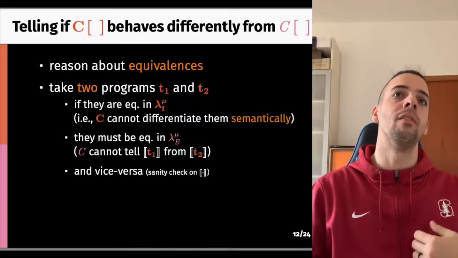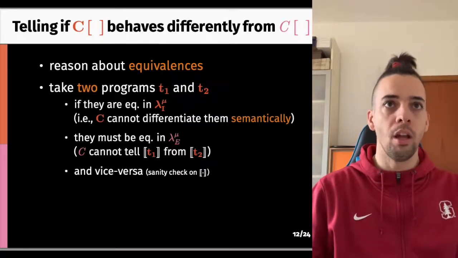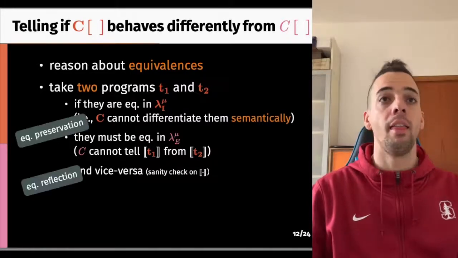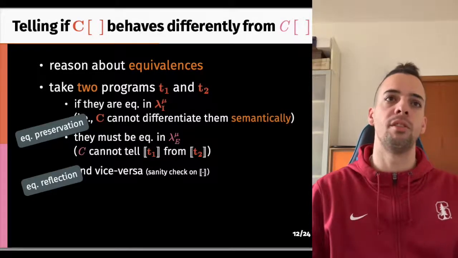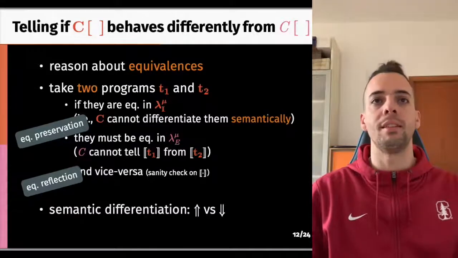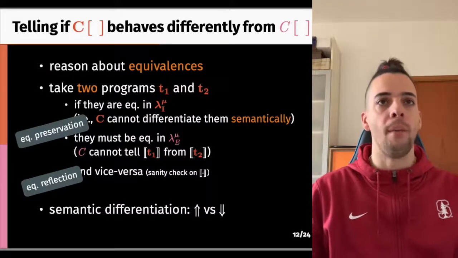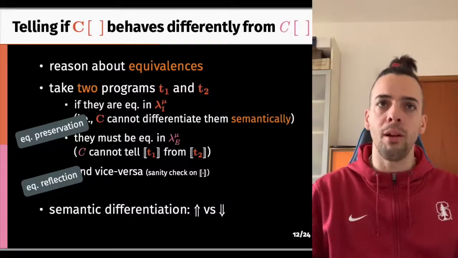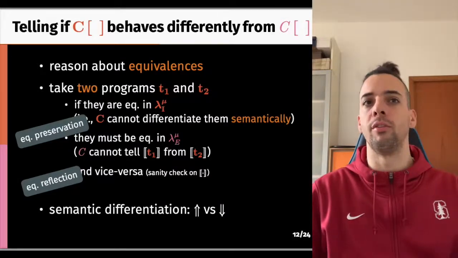Also, we need the reverse direction. So assuming equivalence of translated programs in equi, we need to prove that their Iso counterparts are equivalent. These two directions are called equivalence preservation and reflection. We stated that semantic differentiation means interoperation according to the language semantics. We could formalize this as reduction to different values.